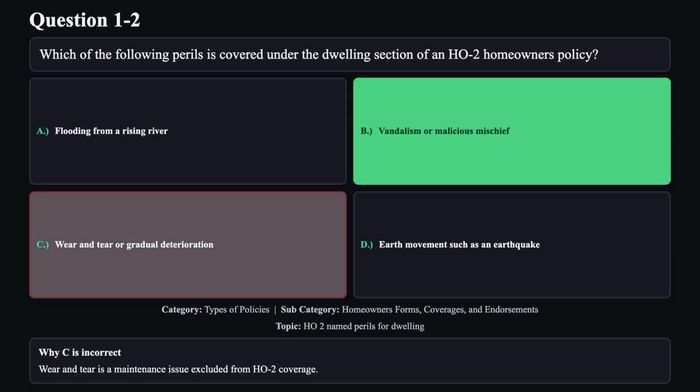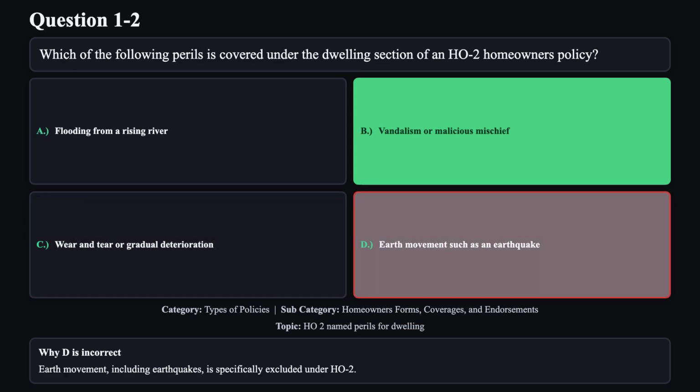Reason C is not correct. Wear and tear is a maintenance issue excluded from H02 coverage. Reason D is not correct. Earth movement, including earthquakes, is specifically excluded under H02.